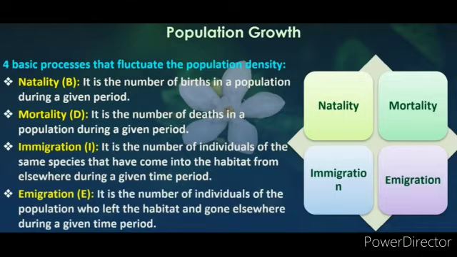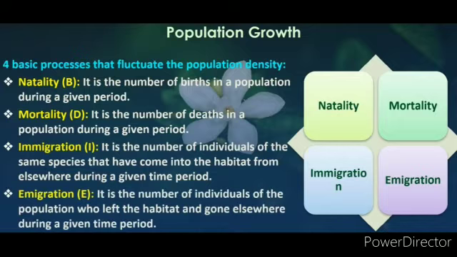First one, natality. It is the number of births during the given period of time. Second one, mortality, is the number of deaths in the population during a given period.